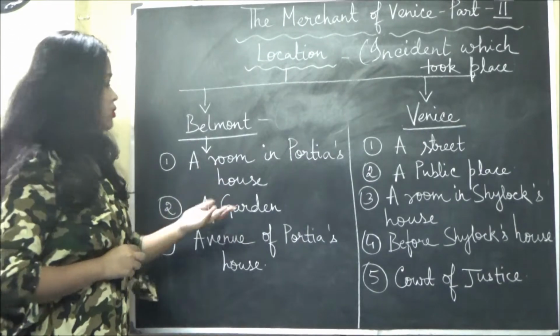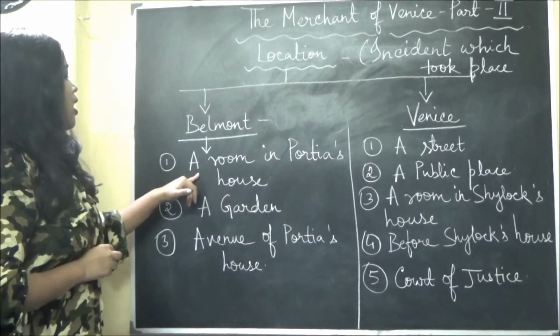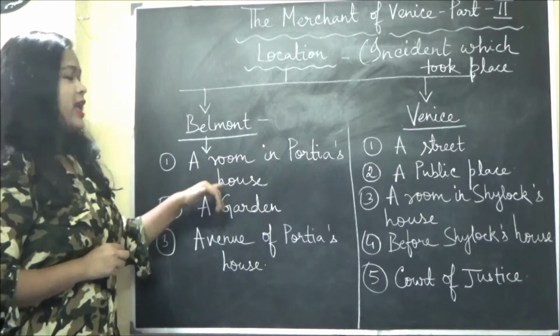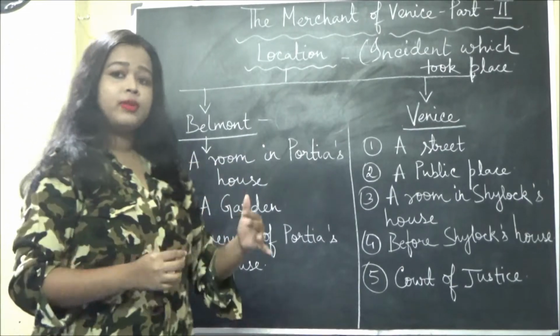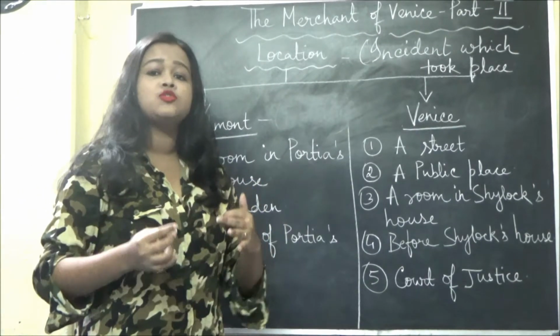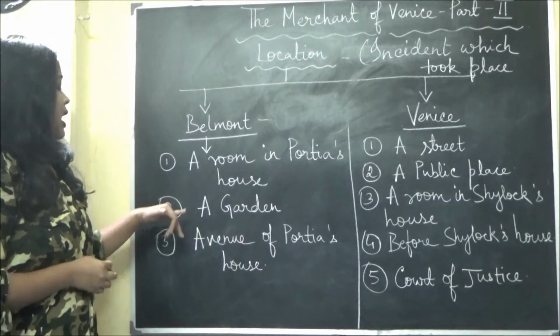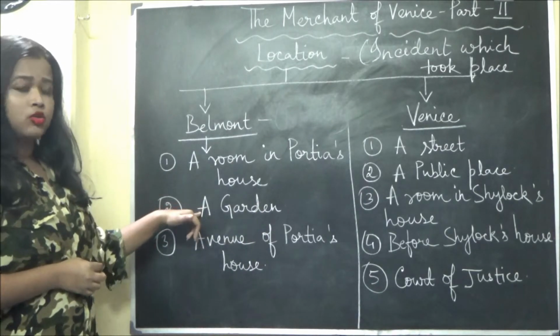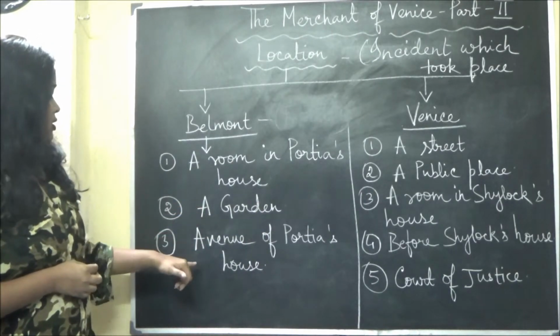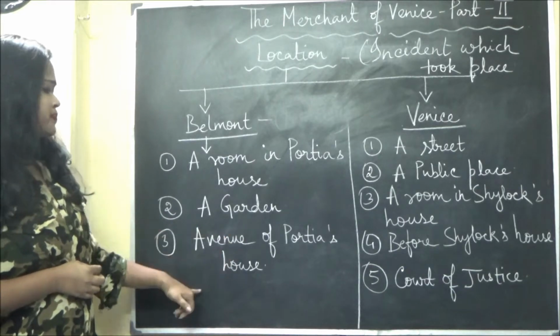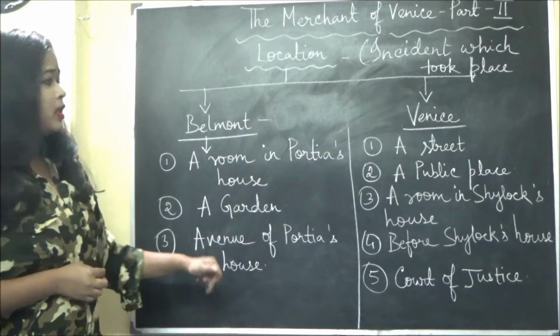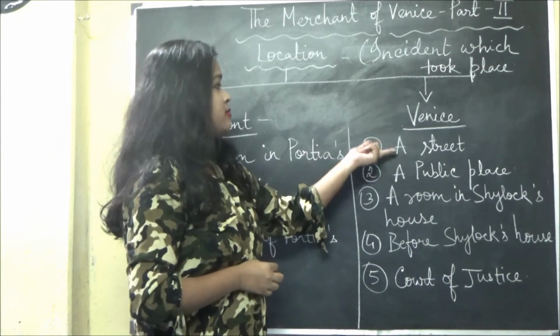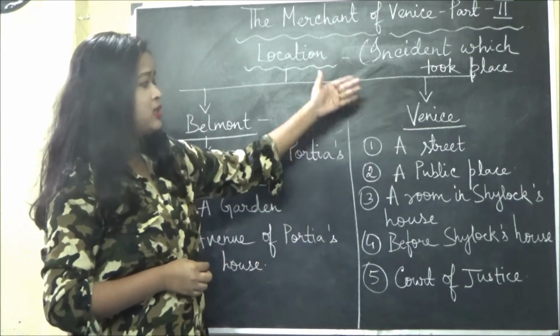Kindly write it down. The first one is a room in Portia's house. You will remember that Portia's house was in Belmont only. The second was a garden, and the third is the avenue of Portia's house. Next, Venice.